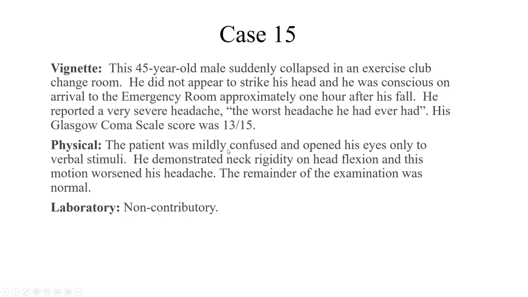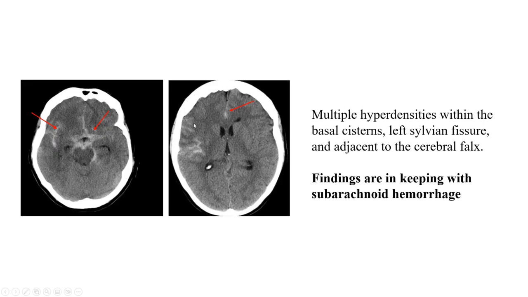He demonstrated neck rigidity on flexion, which worsened his headache, and the remainder of the examination and laboratory investigation were non-contributory. On selected CT images, we see that there is hyperdensity within the basal cistern, the left sylvian fissure, and adjacent to the cerebral falx, which is the membrane that outlines the midpoint of the brain parenchyma. These findings are in keeping with subarachnoid hemorrhage.